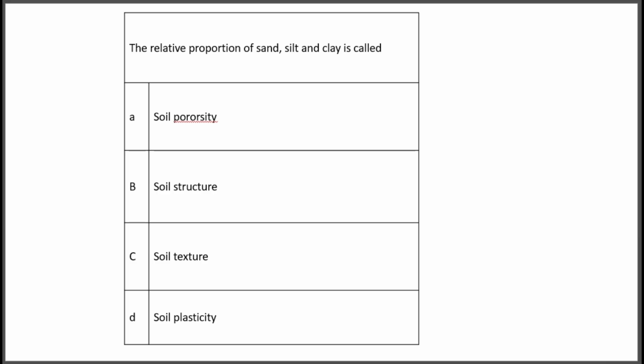Next question. The relative proportion of sand, silt and clay is called: option A, porosity; option B, soil structure; option C, soil texture; option D, plasticity. So the correct option is option C, soil texture. The relative proportion of sand, silt and clay is known as soil texture.